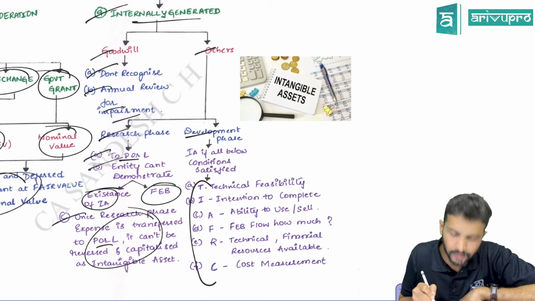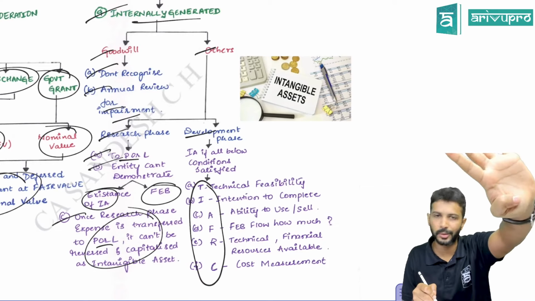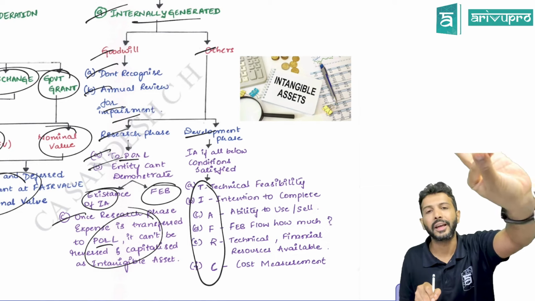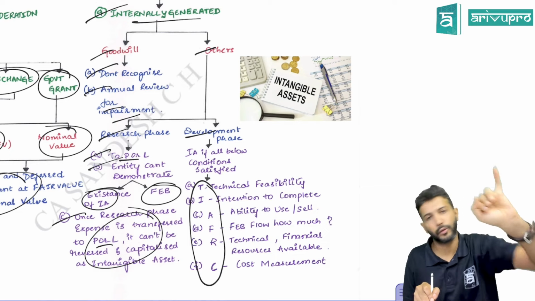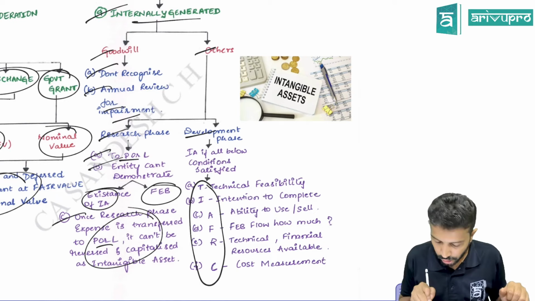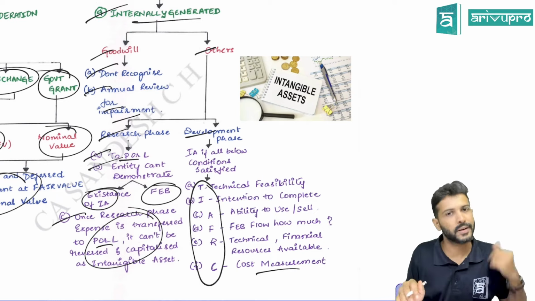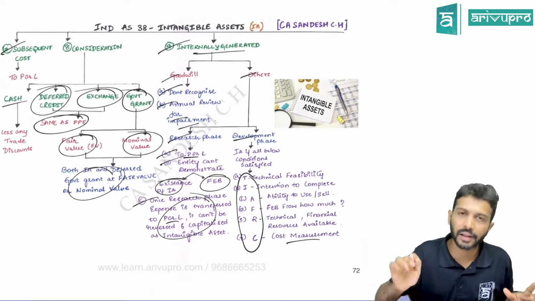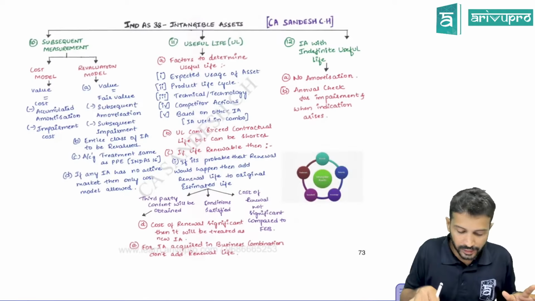Yes, provided TIFRC is satisfied. T for technical feasibility, I for intention to complete, A for ability to use or sell, F for future economic benefits, R for financial, technical and other resources, C for cost measurement. If all of them are satisfied, capitalize. Otherwise, even development expenditure goes off to P&L.